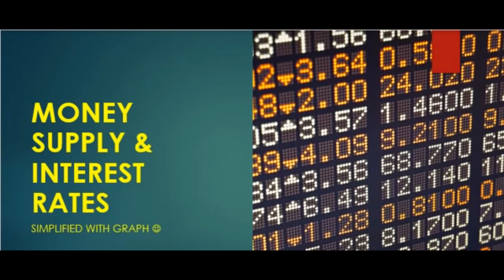So the money supply changes the interest rates. Let's look at how. The supply of money is determined by the central bank, and the central bank knows what the demand for money is, and they can manipulate the money supply in many ways, and as a result the interest rate changes. Let us look at it with an example in a graph, how it works out.